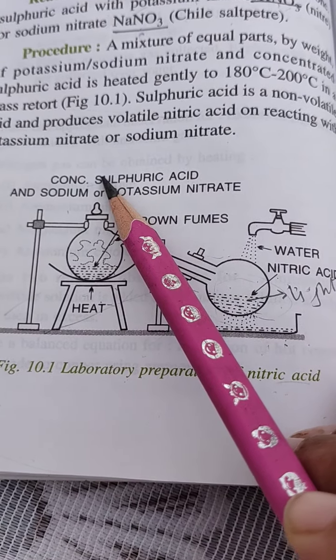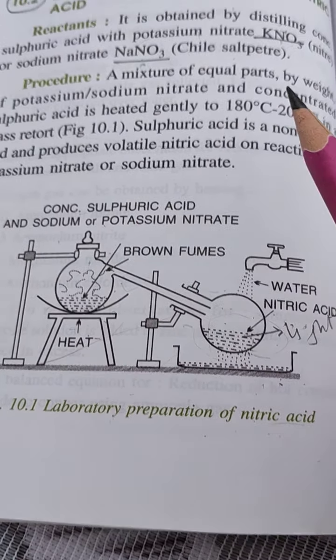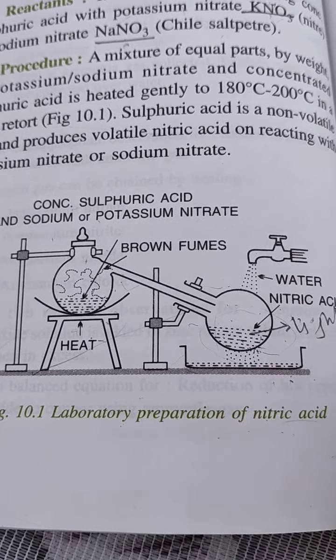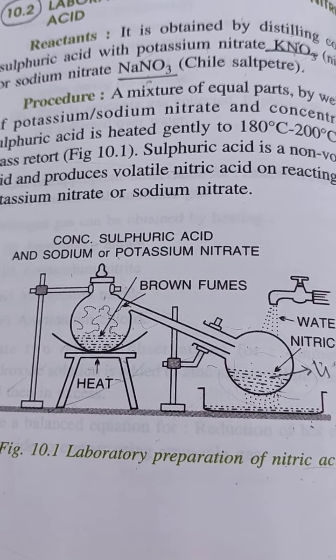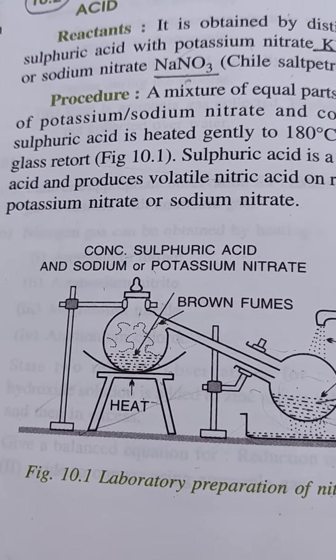Why is only concentrated sulfuric acid used, not concentrated HCl? So why not concentrated HCl? Because concentrated HCl is a volatile acid and it may volatilize along with the nitric acid.